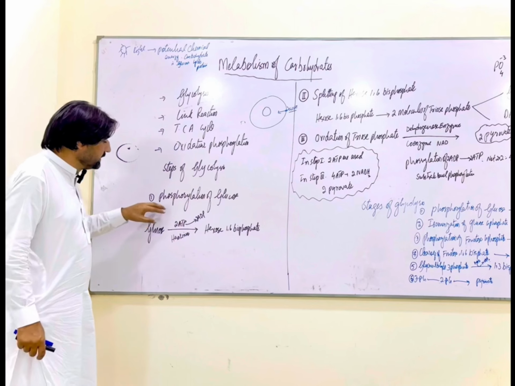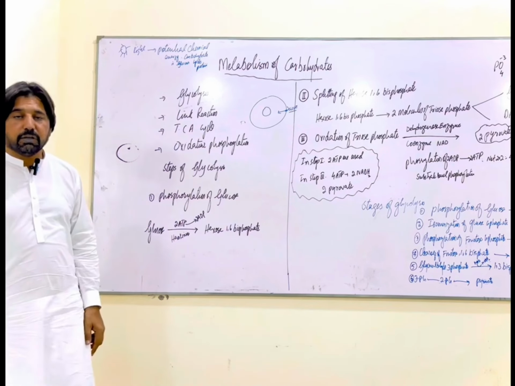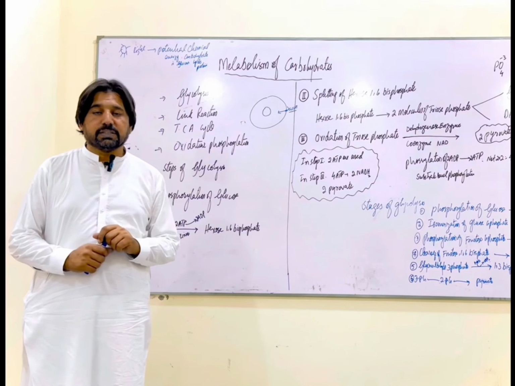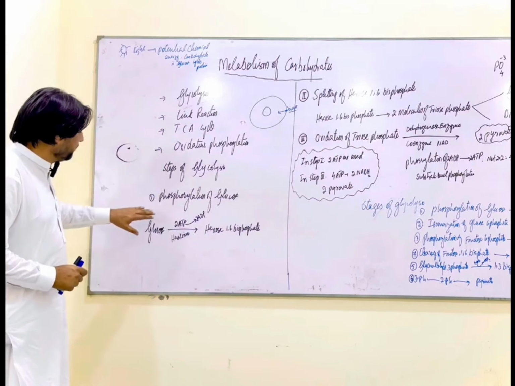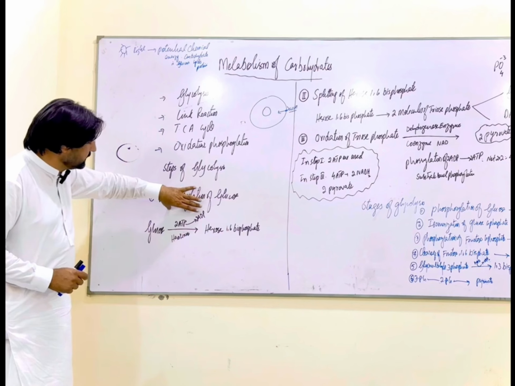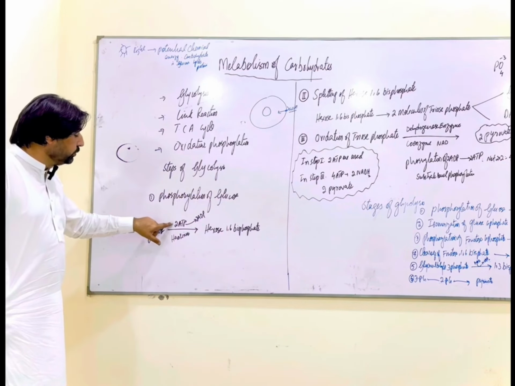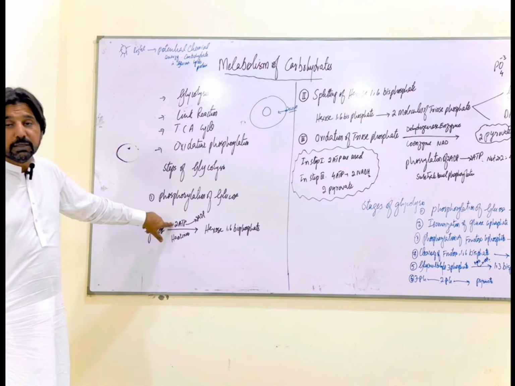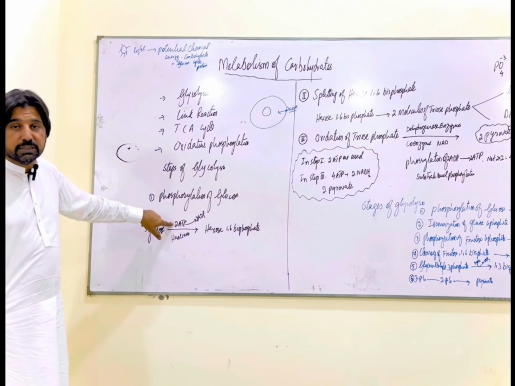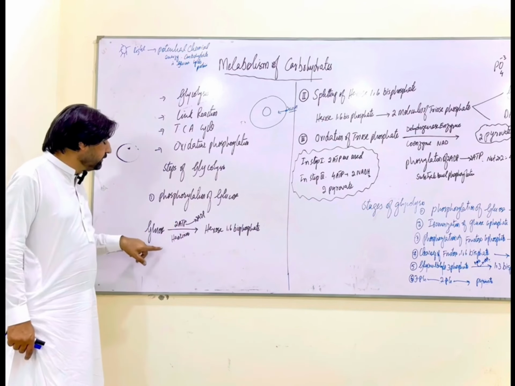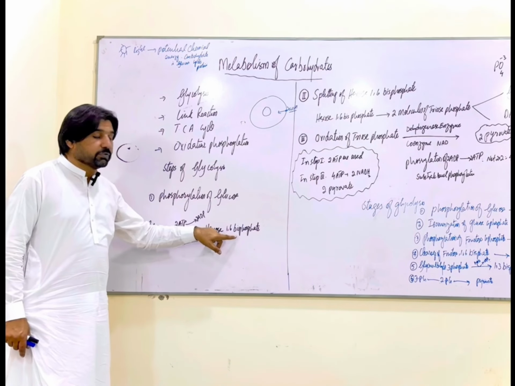Attachment of one more phosphate will take place, which will give us fructose 1,6 bisphosphate. As a result of this phosphorylation, glucose uses two ATP molecules. So right over here, instead of gaining energy, two ATP molecules would be used up to give us hexose 1,6 bisphosphate.